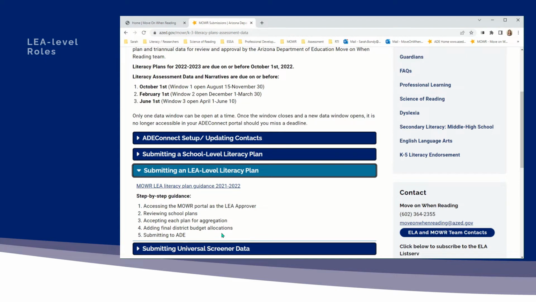For printable step-by-step guidance, access our guidance document found here on the Move On When Reading submissions page, which will also be linked below this YouTube video.